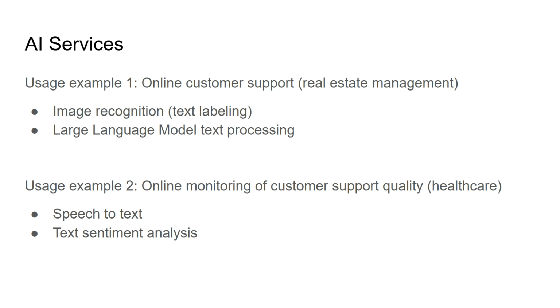If the support asks a customer to take a picture and send that out, the support can at least get it recognized: oh, this is the kitchen faucet, not the bathroom faucet. This is the image recognition. Then you can use a large language model for text processing, right? So these are the things. This is one usage example.